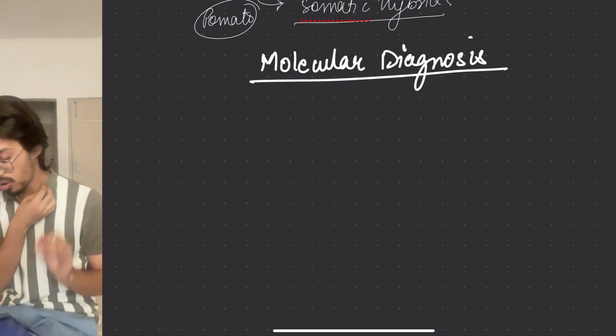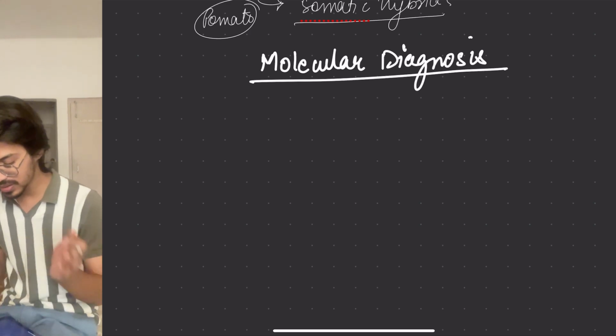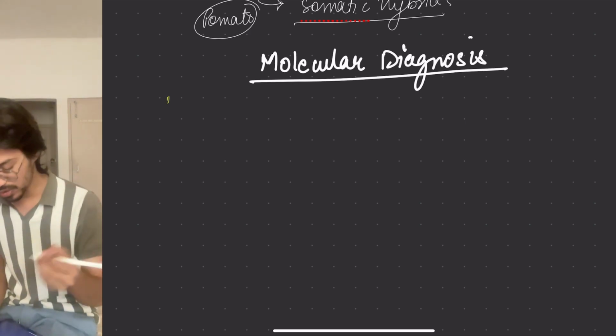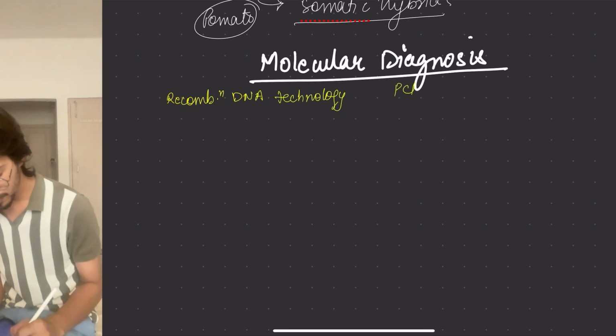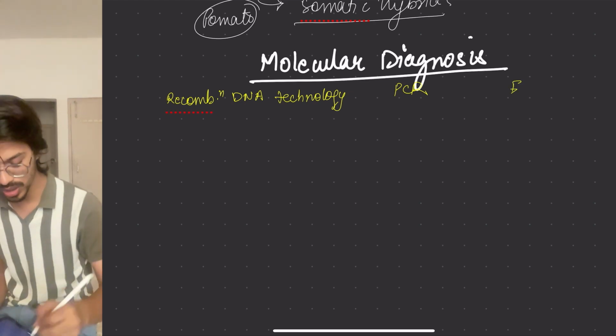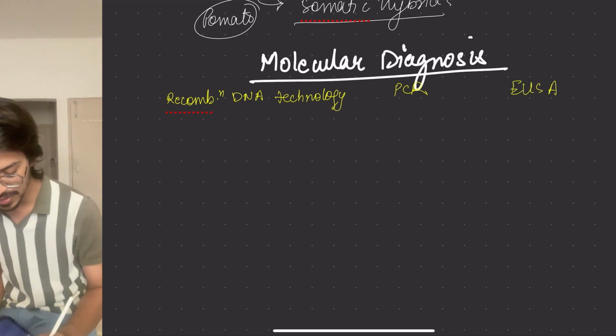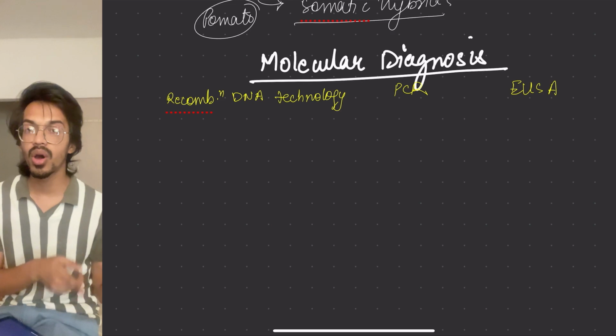So moving on, in molecular diagnosis there are three different ways we can use it. First is recombinant DNA technology. We have PCR, that is polymerase chain reaction, and ELISA, that is enzyme linked immunosorbent assay.